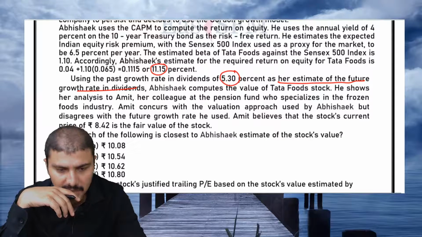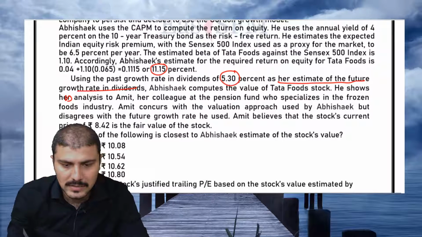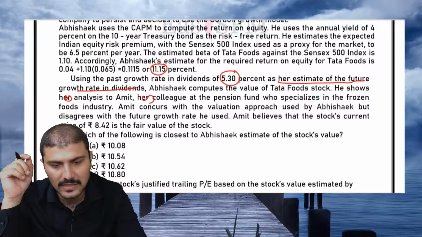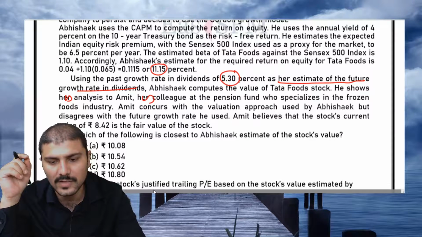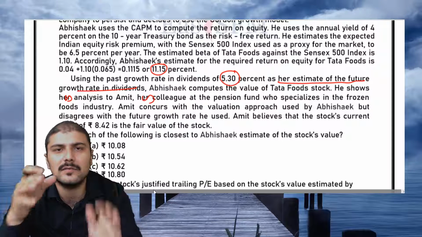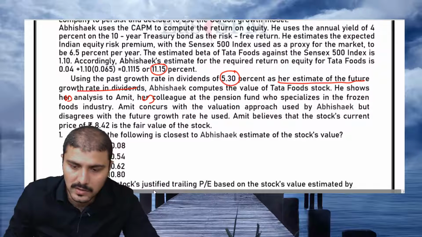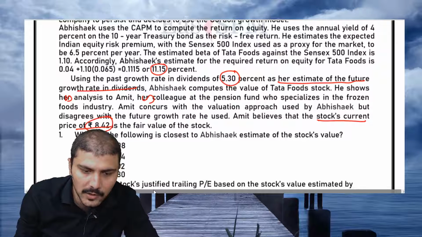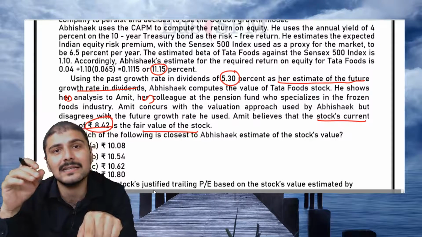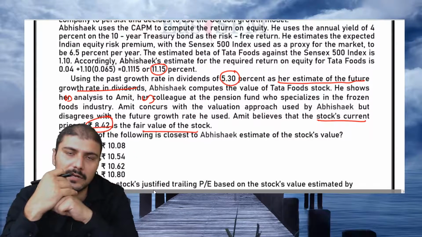He shows his analysis to Amit, his colleague at the pension fund who specializes in the frozen food industry. Amit concurs with the valuation approach used by Abhishek but disagrees with the future growth rate he used. So that analyst is saying that the valuation is done correctly, but the growth rate is not fine. Amit believes that the current stock price of 8.42 is the fair value of the stock. So at present the market price is 8.42, and he is saying that the growth rate should be such that this equals the fair price or the intrinsic value.